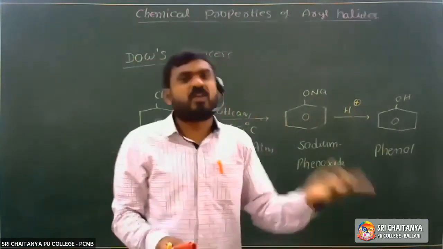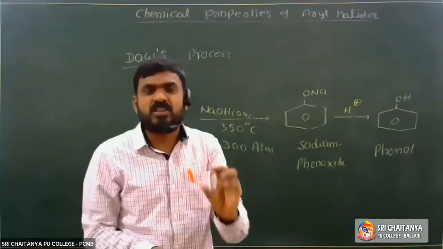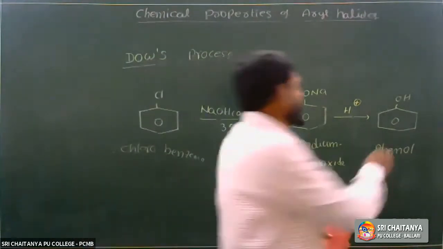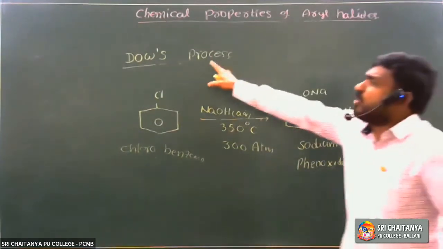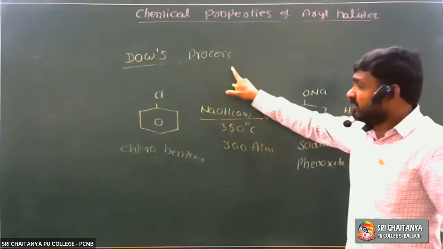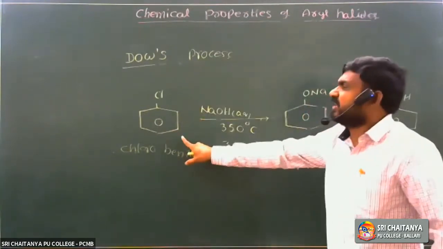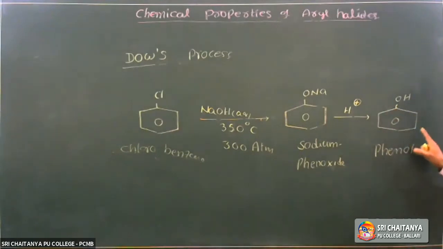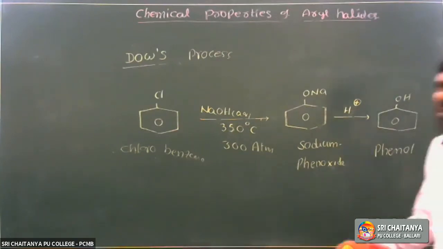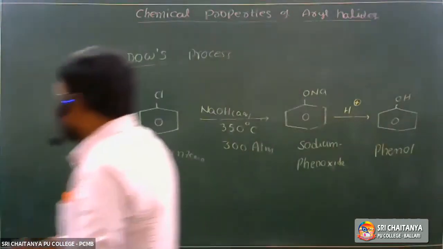The next chapter, alcohols. In alcohols, an aromatic alcohol example is phenol. It is the first method of preparation of phenol. Phenol is prepared by the Dow process from chlorobenzene. Chlorobenzene is treated with NaOH followed by acidification, and phenol is obtained. It is an aromatic alcohol. What is the name of this process? Dow process. Okay.